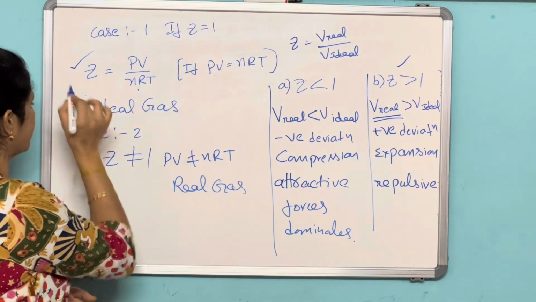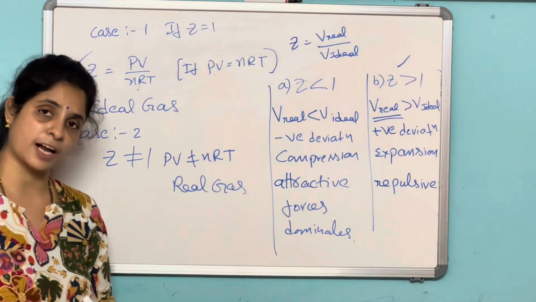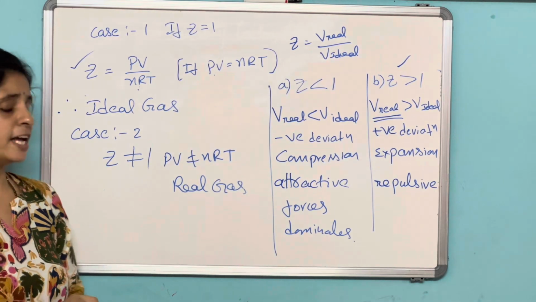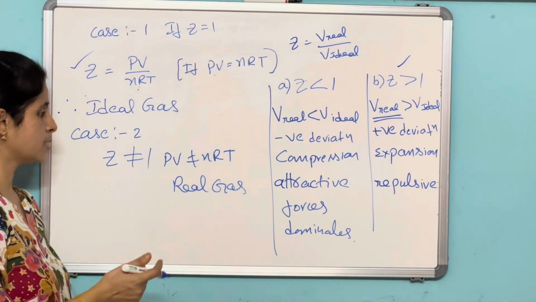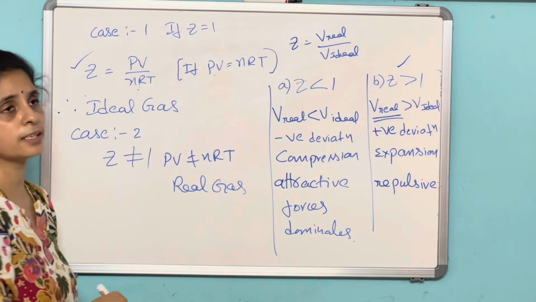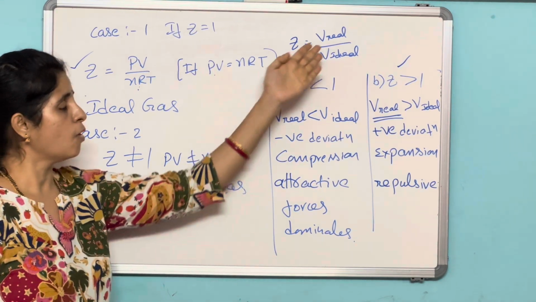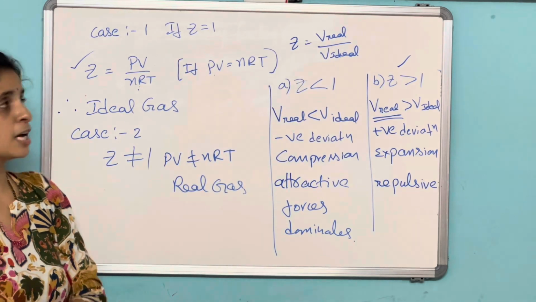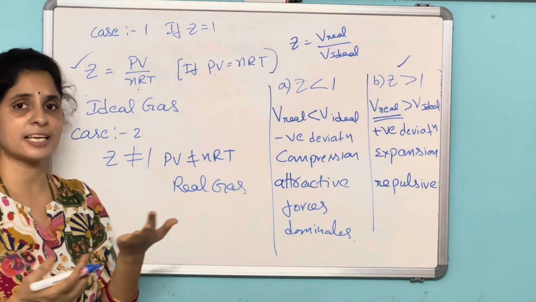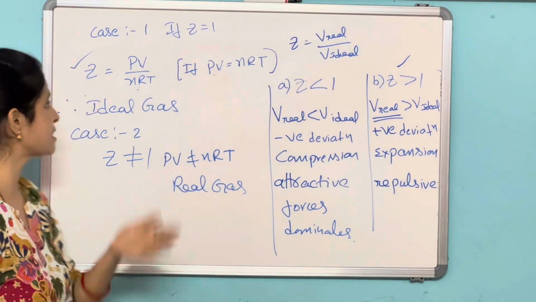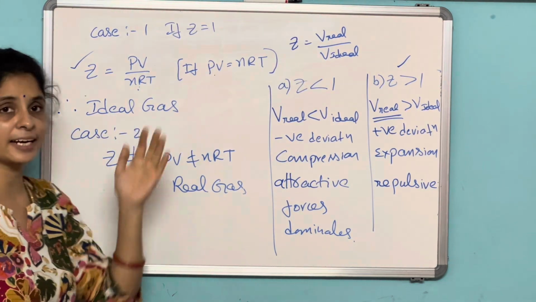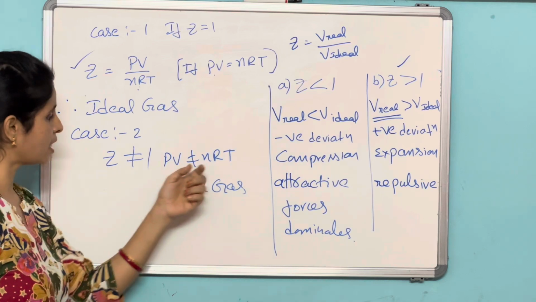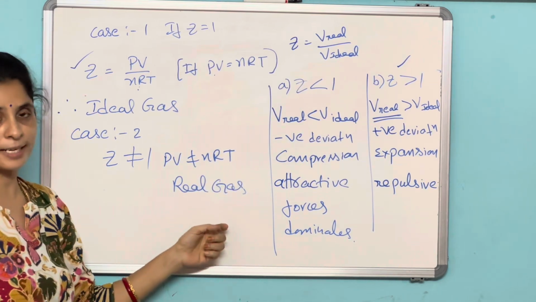If Z is not equal to 1, it means PV is not equal to nRT, or the volume of the real gas is not equal to the volume of the ideal gas. When the volume of the real gas is equal to the volume of the ideal gas, then Z is equal to 1, it is an ideal gas. But here it is not that case. Here PV is not equal to nRT, which means it is a real gas.